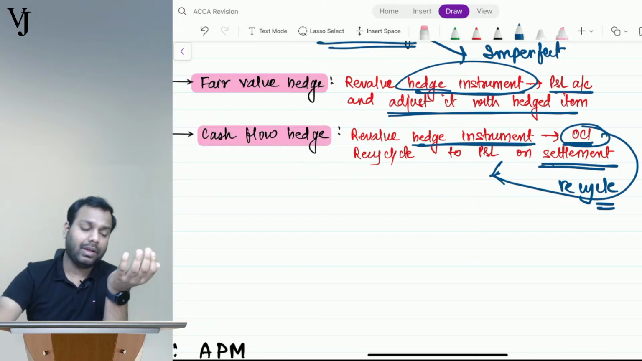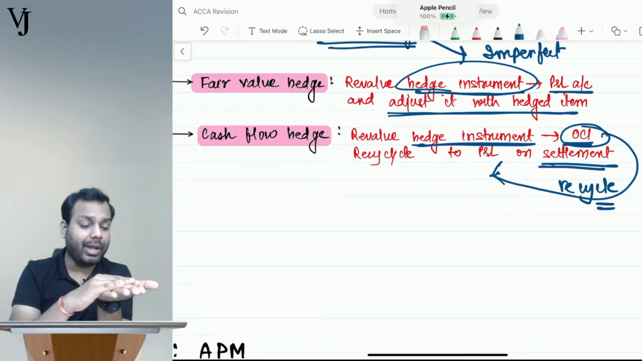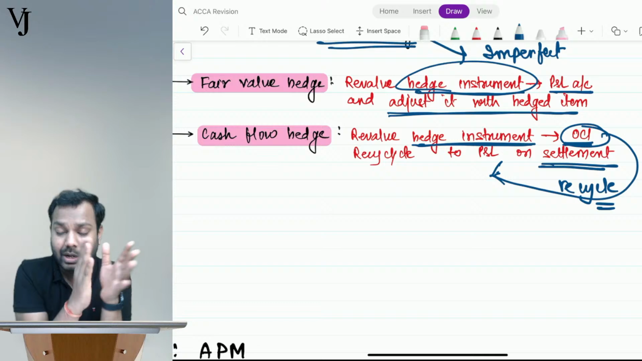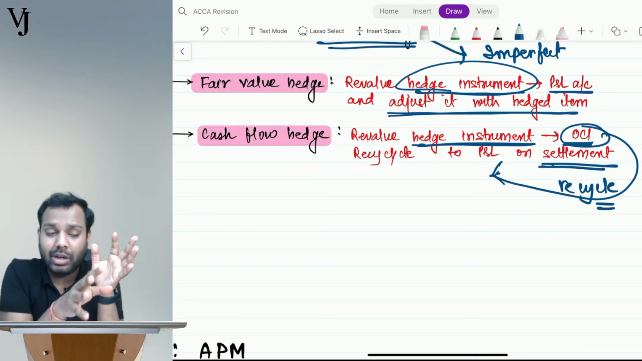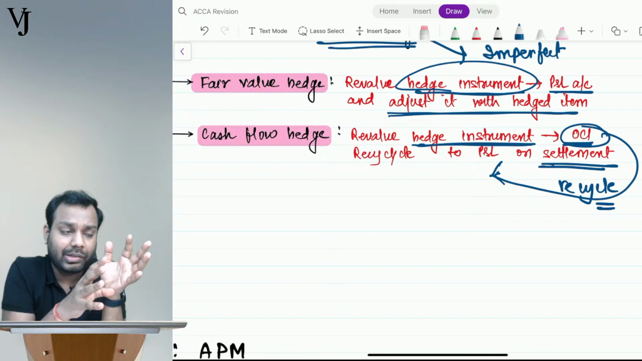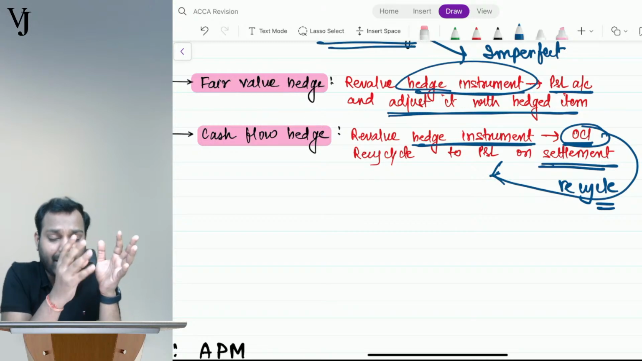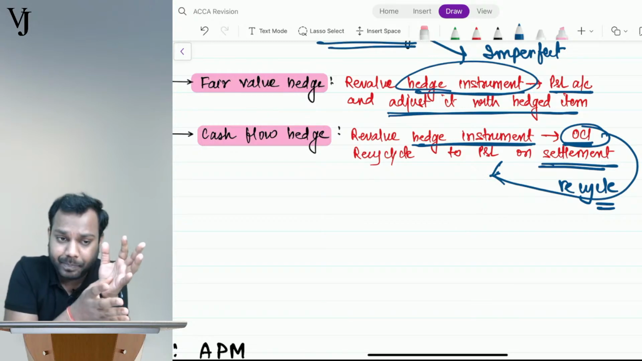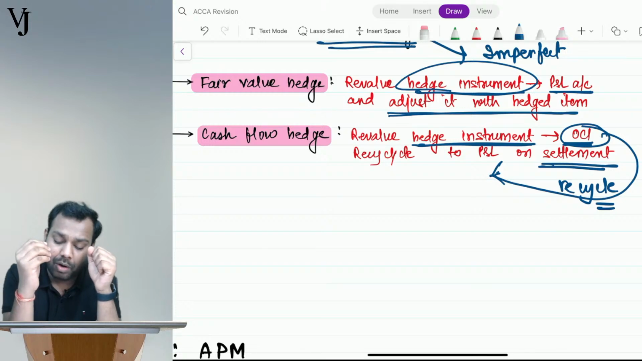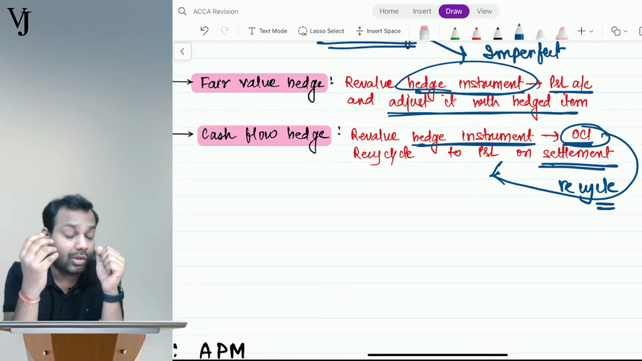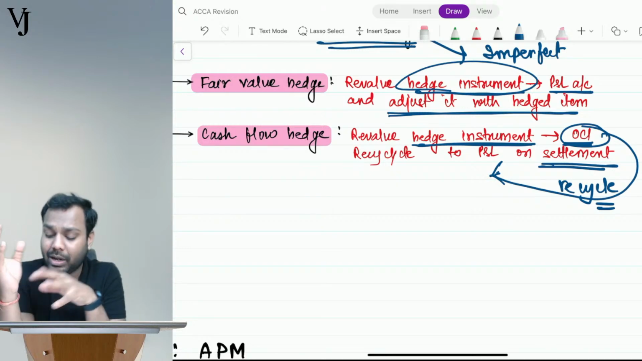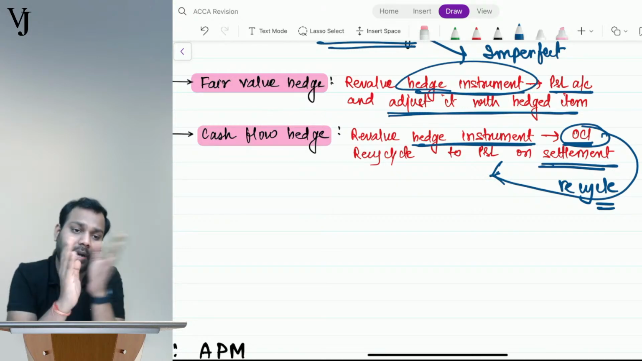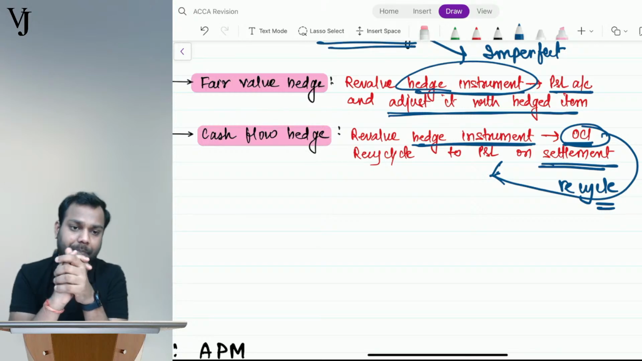So basically, in the case of a fair value hedge, we adjust the fair value gain with the hedged item. But in the case of a cash flow hedge, we take it to OCI, and whenever it is settled, we recycle it to P&L.